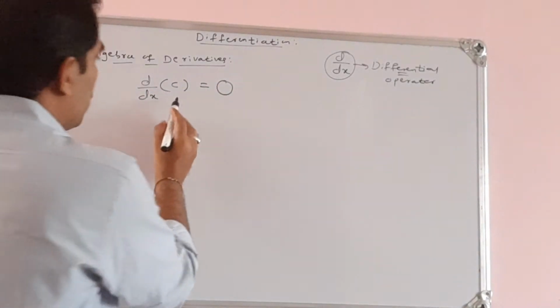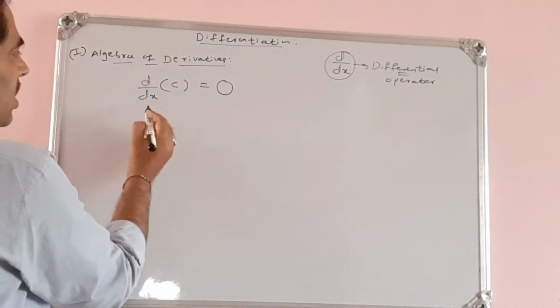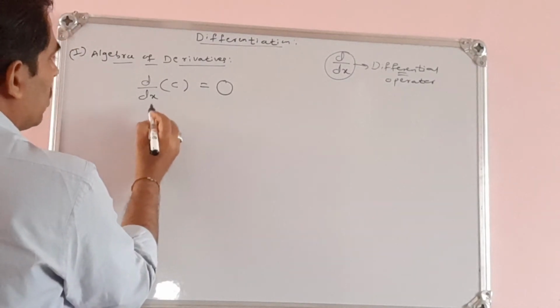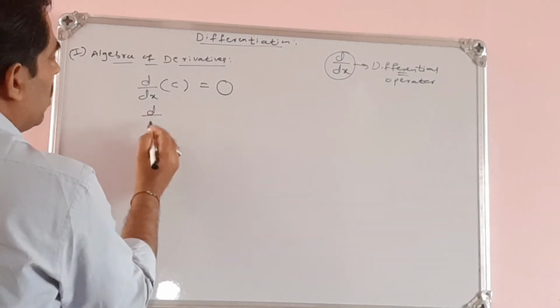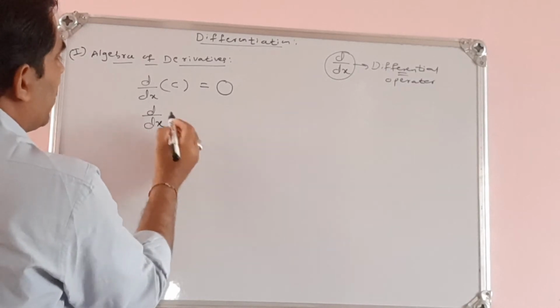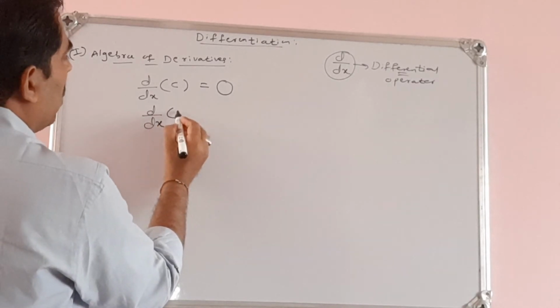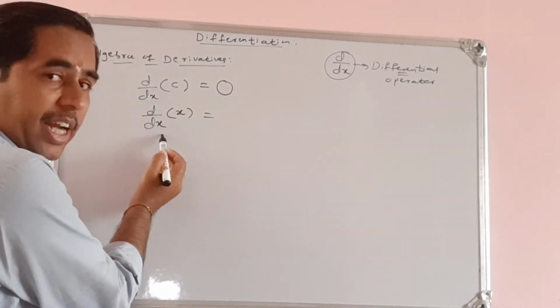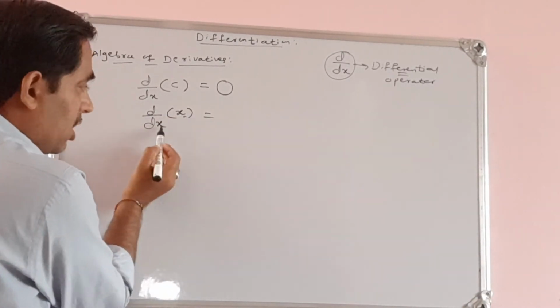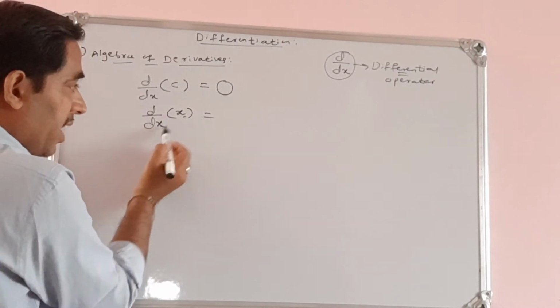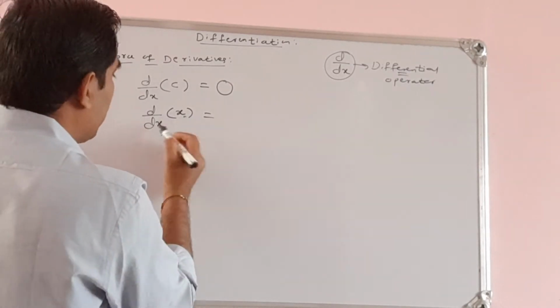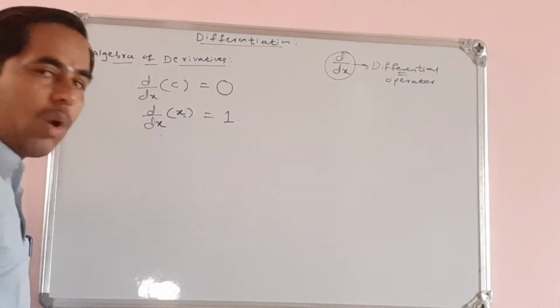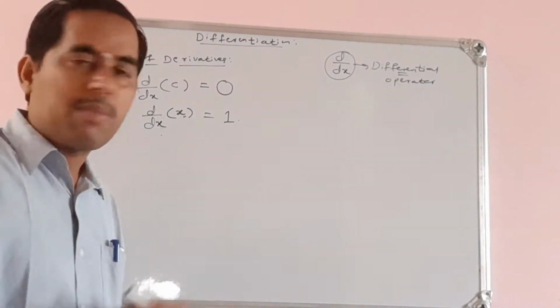Okay, so the derivative of a constant is 0. This is the basic result here. Then, if I differentiate x with respect to x, the dependent and independent variables are both the same, so the derivative of x with respect to x will be 1. We have learnt all these basic things, so I am just recalling this.